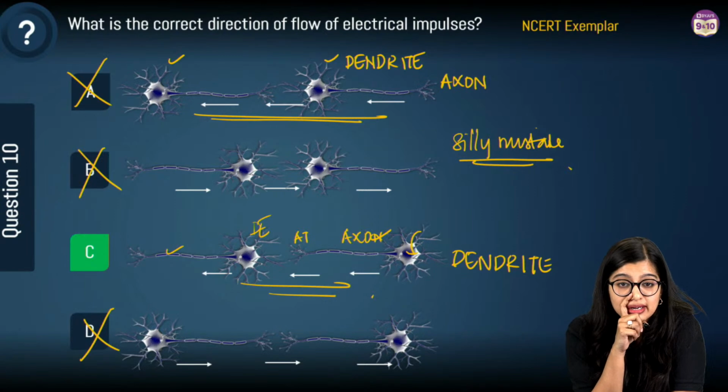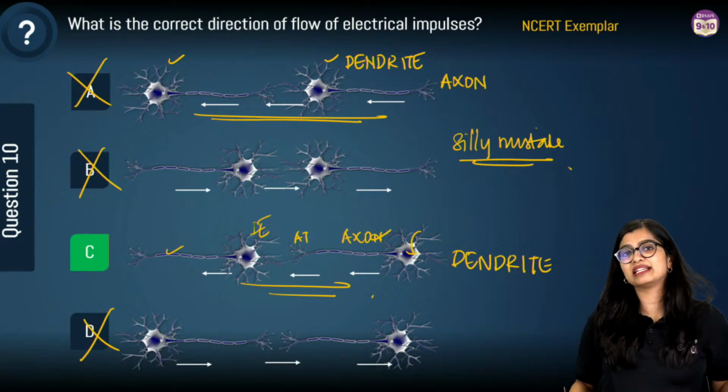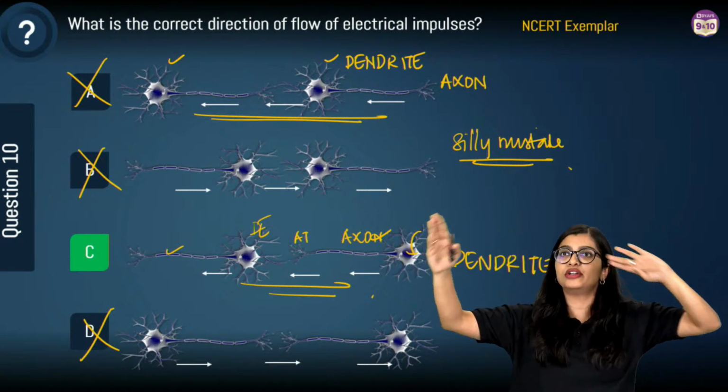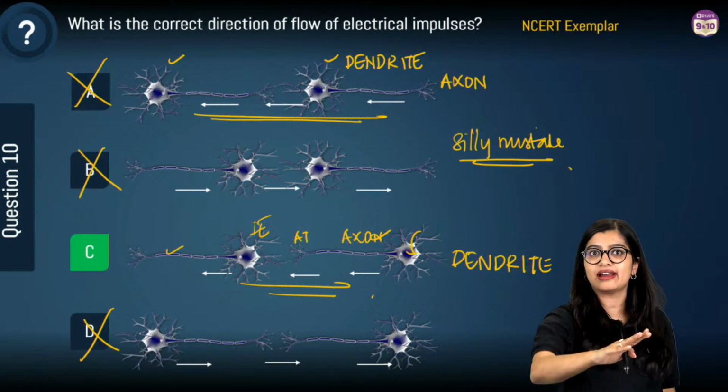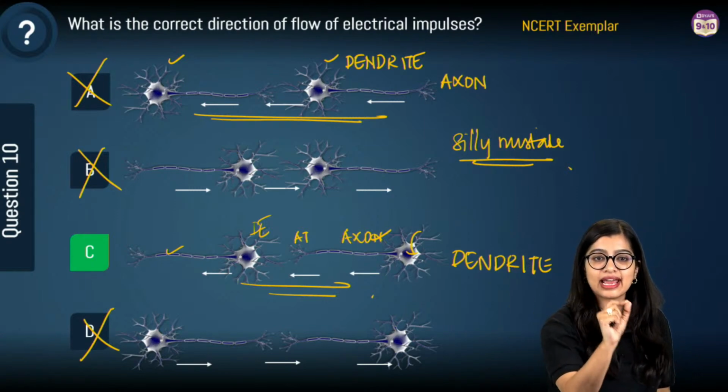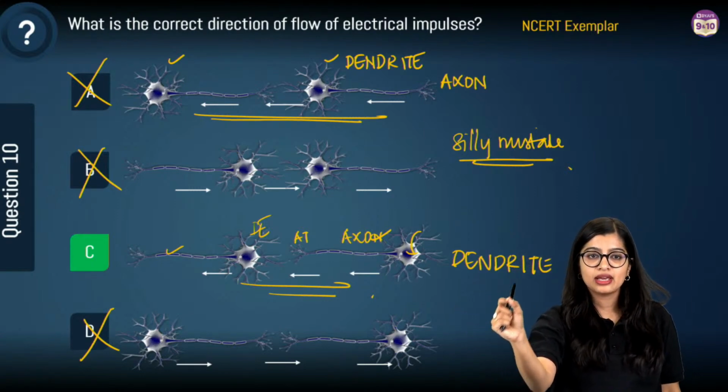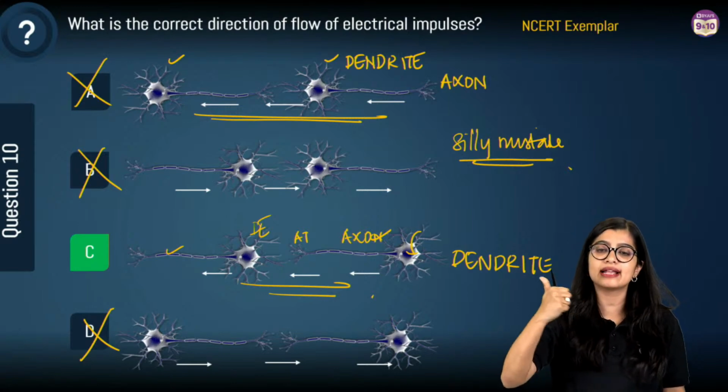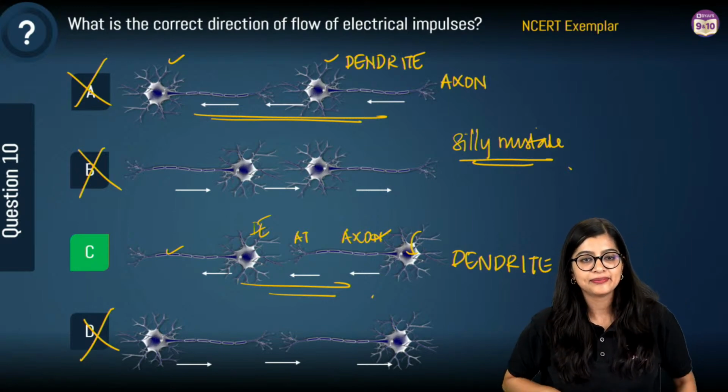Direction can be wrong, right? So this right here should be important. Ma'am, this can be a response message too. Whatever message, it will never be axon to cyton or axon to dendrite. It is always dendrite to axon, right? Manisha, yes, cyton and cell body are the same, right?